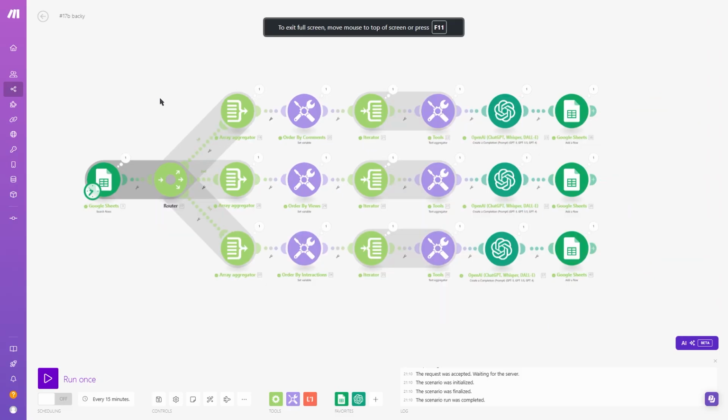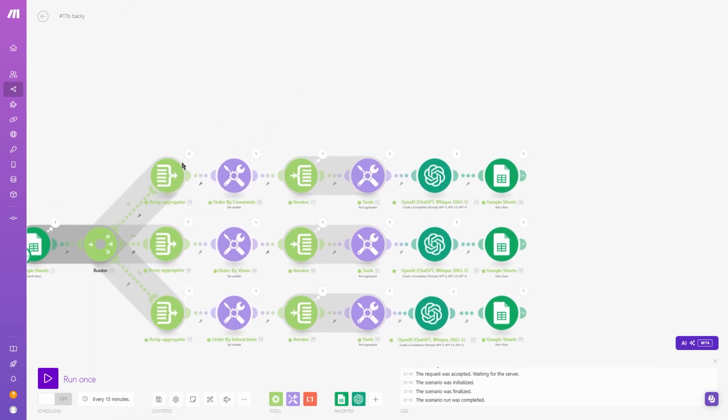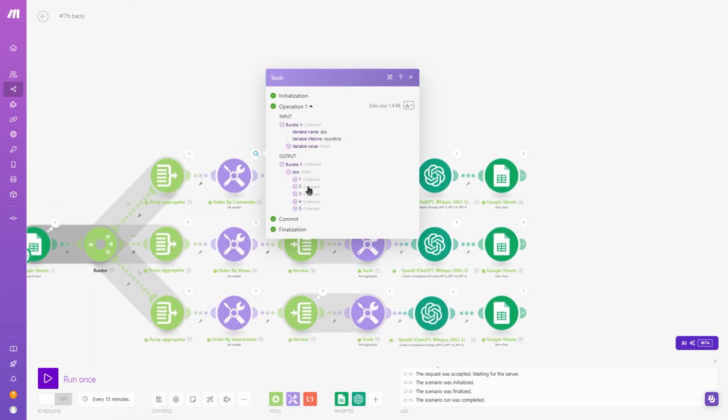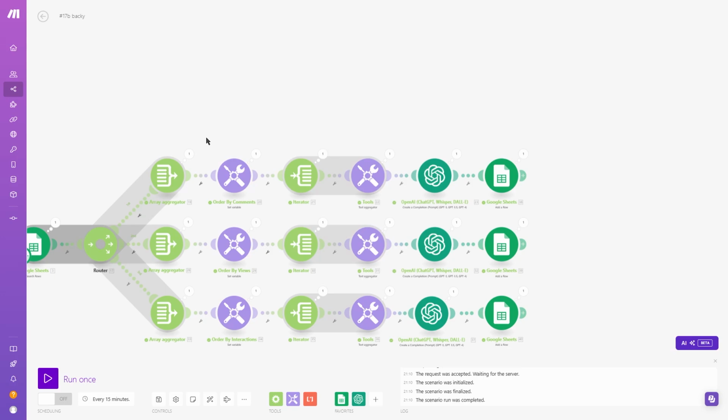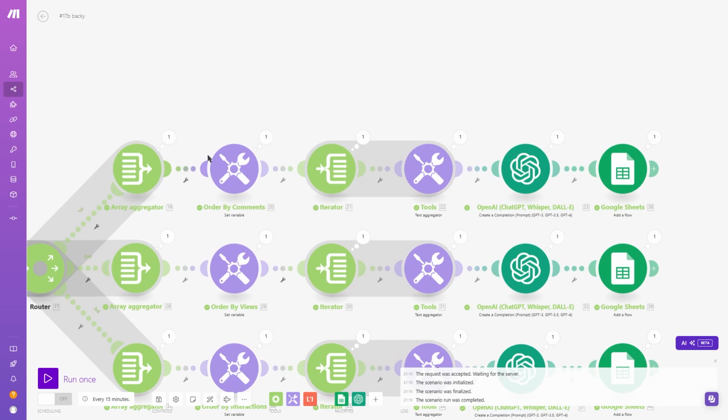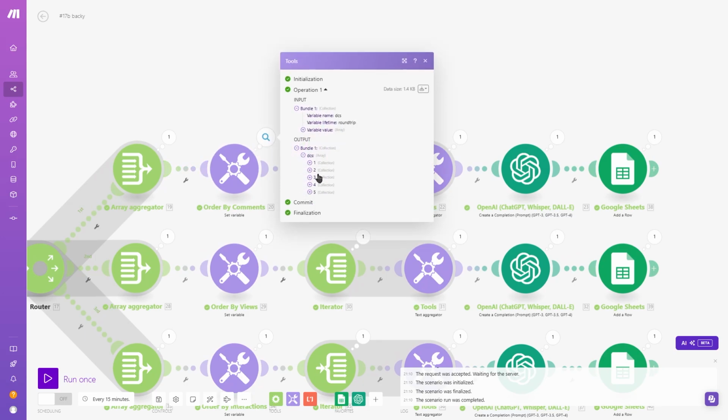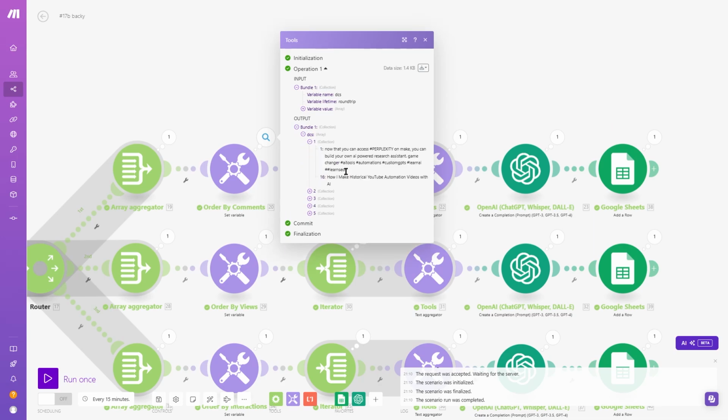Here's the back end. It's the exact same thing for each of the 3 branches, so I'll explain one. You get all the sheets just made, take everything out, bring it all into one group, and then pass out the bits about the comments, so the title and the name. Since they're already organized by comment count for the first one, for example, we don't need to get the amount of comments. They're already the top 5, so we just need the titles. Each of the 5 are the pairs of YouTube and TikTok titles, so here this is the TikTok title, this is the YouTube title.